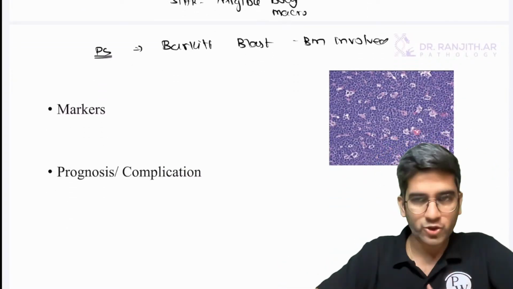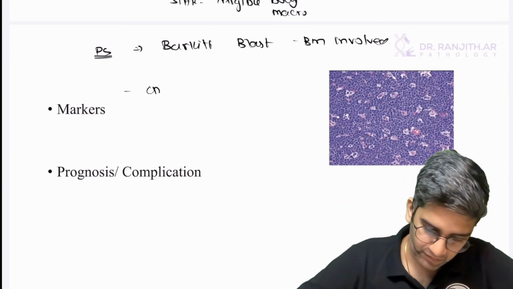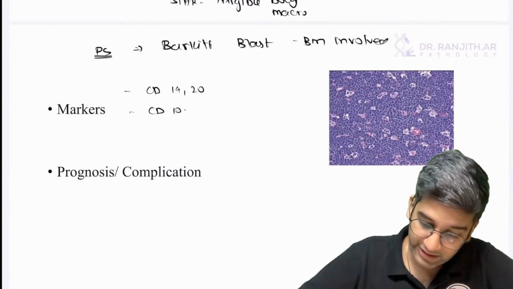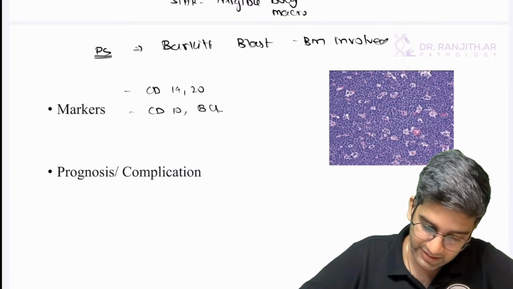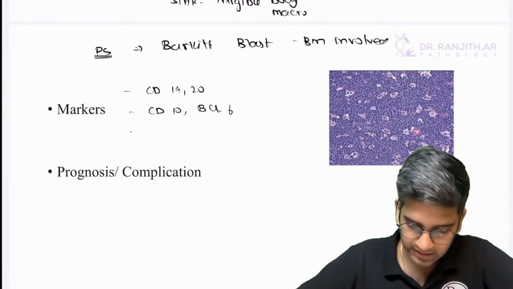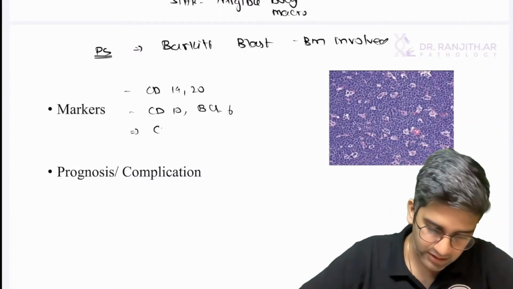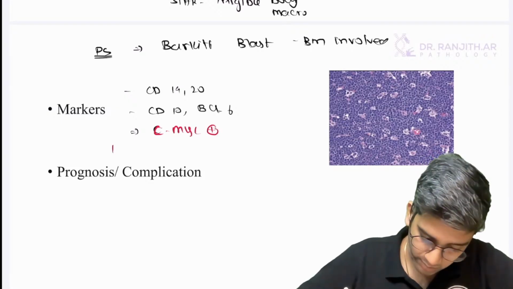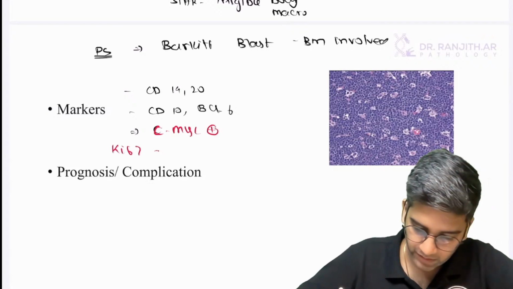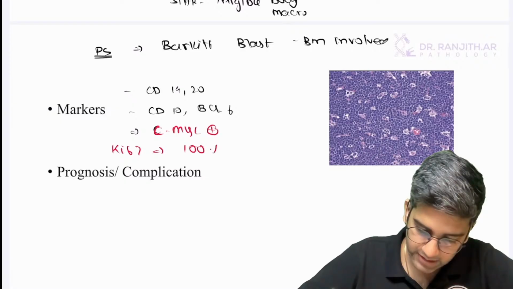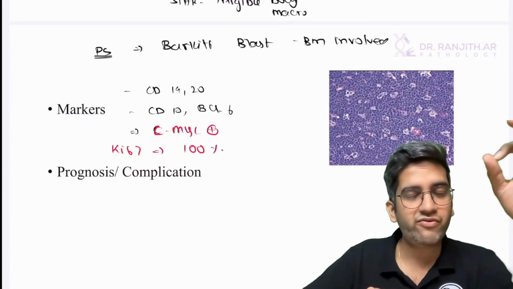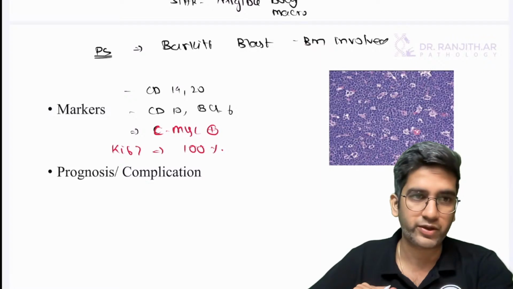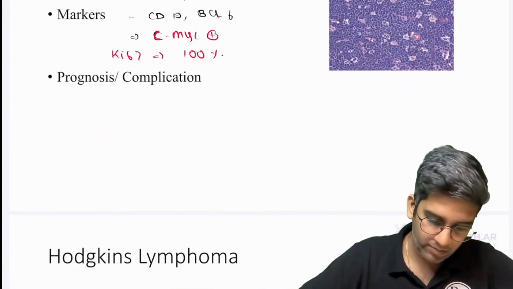Okay, let's go to markers. Markers same, CD19, CD20. If you don't forget, I'll be very, very, very happy. BCL6, the germinal center markers. But what is more important for me is c-MYC positive. And one more guy, Ki-67, will be 100%, telling almost every cell will divide at any given point of time. That's very, very classical for Burkitt's lymphoma. Right? Great. Prognosis and complication.